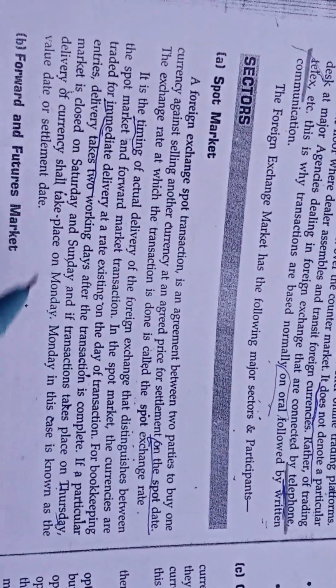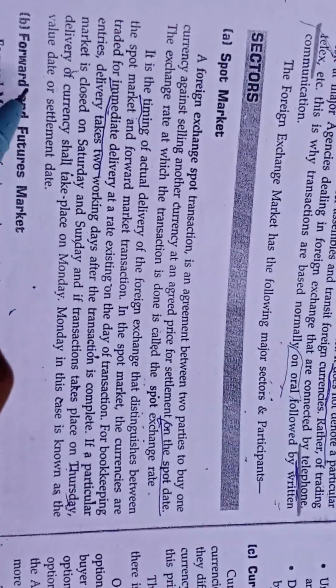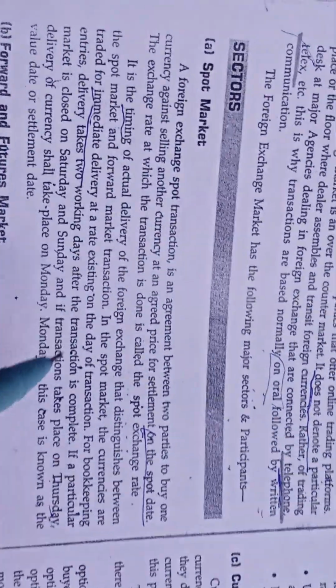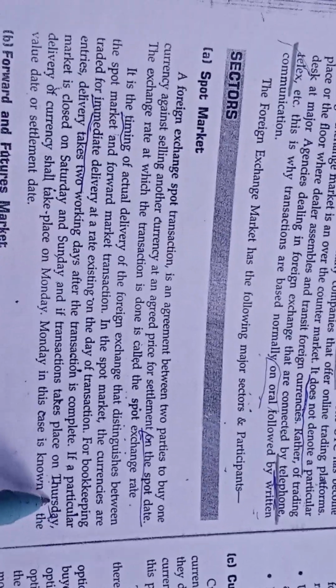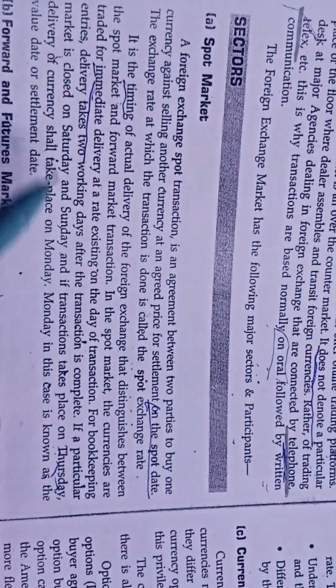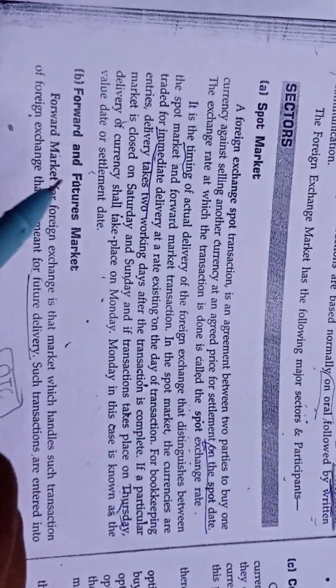So delivery of currency shall take place on the Monday, because Monday in this case is known as the value date or the settlement date. It takes 2 days, so it includes Thursday and Friday. Saturday and Sunday are closed, so the settlement will take place on the Monday. So Monday in this case is also known as a value date or the settlement date.